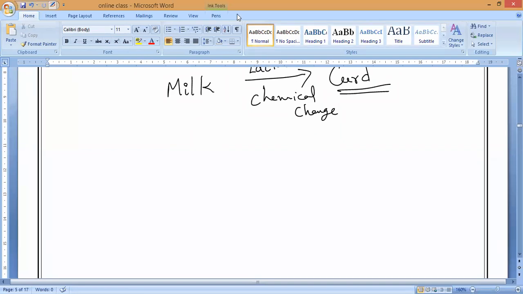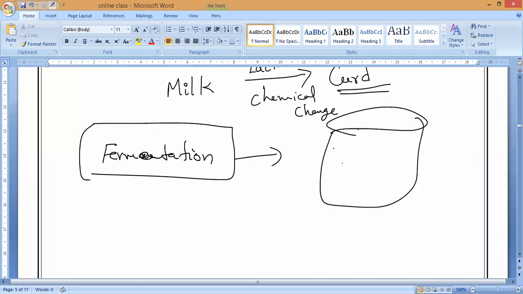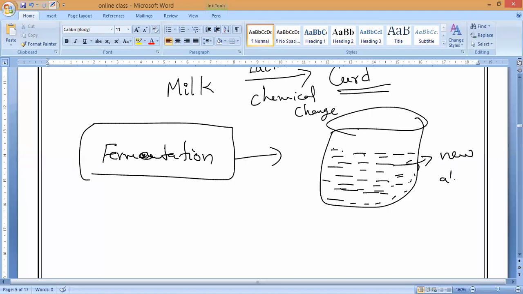First of all, Alana, can you tell me what chemical change you observe in your daily life? Anybody? Fermentation. Very good. Fermentation means, for preparation of alcohol and so on, you might be noticing they dump everything in a big closed container, vegetables, grapes, whatever it is. They add some yeast so that it starts reacting and forming new kinds of alcohols.